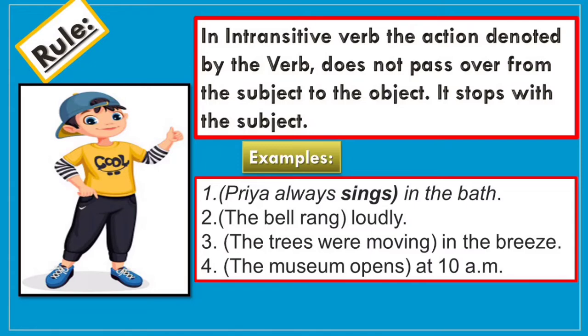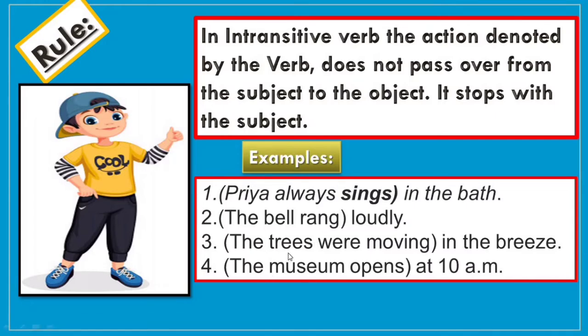The second sentence is, the bell rang. So this much part is having a complete meaning, a complete sense. Now, the bell rang loudly. Loudly is an unnecessary part in this sentence. So in the sentence the bell rang, rang is an intransitive verb.